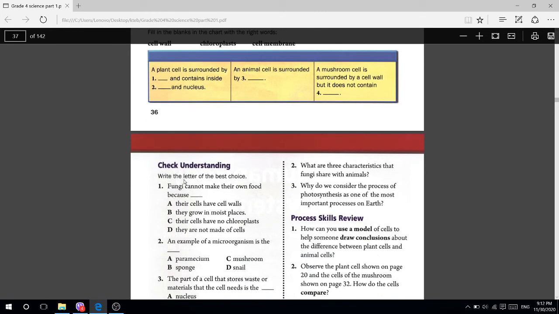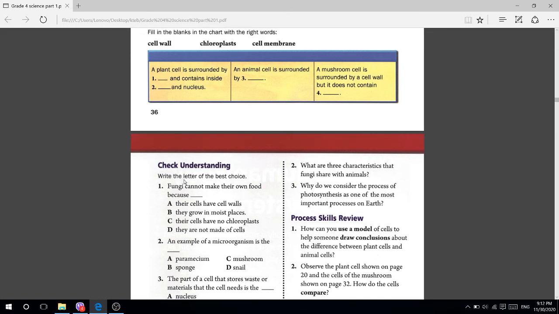Check understanding. Okay, read this question for me and give me the answer. Okay, students, I am waiting for you. Fungi cannot make their own food because, who can tell me why they cannot make their own food?